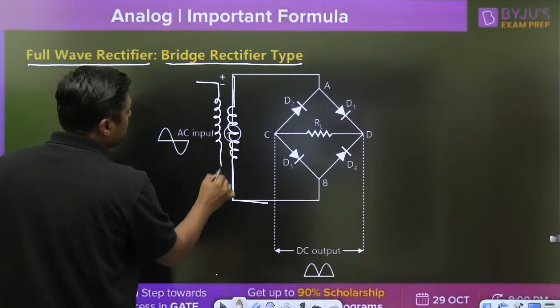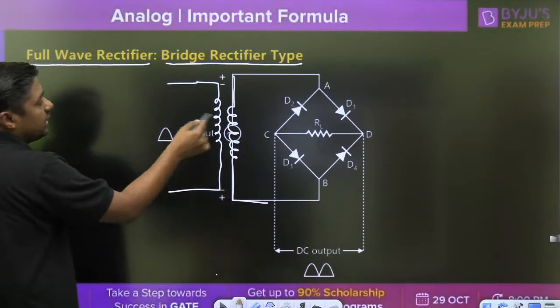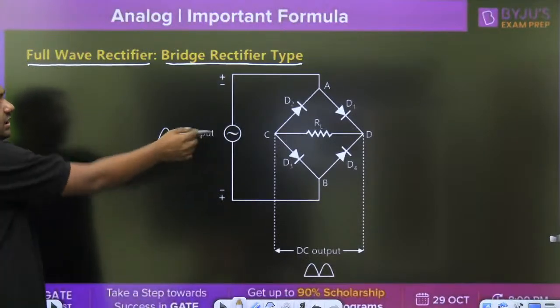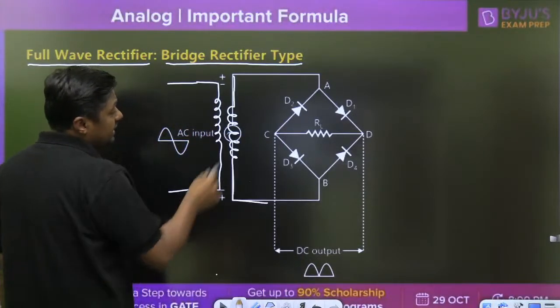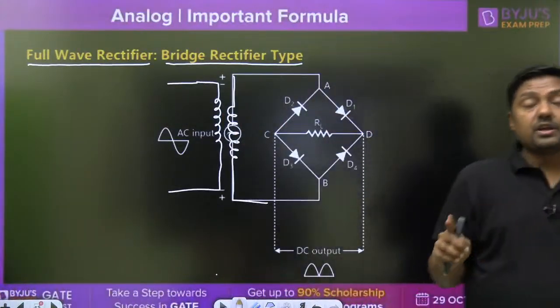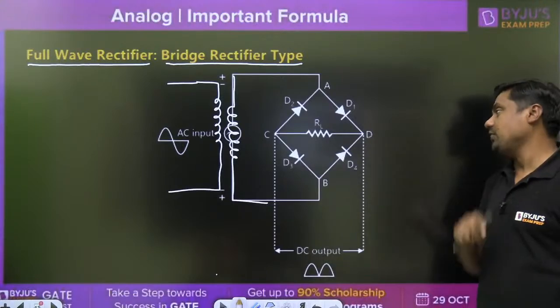If transformer is not required, then we can directly connect the input also. So that is the two cases. First case, we are directly connecting the input. In second case, we are using one transformer here. Right? That is the biggest advantage of bridge rectifier.